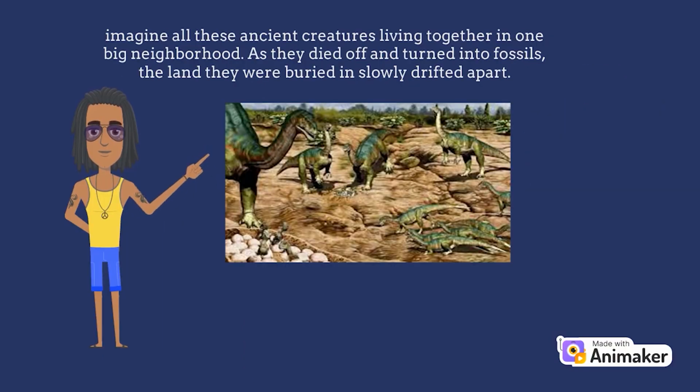Think of it this way. Imagine all these ancient creatures living together in one big neighborhood. As they died off and turned into fossils, the land they were buried in slowly drifted apart. Take Sanagnotus, for instance. It couldn't fly or swim, yet its fossils ended up in both South America and Africa. Even though those continents are now separated by water, it's like a story of land masses playing a game of musical chairs over millions of years.